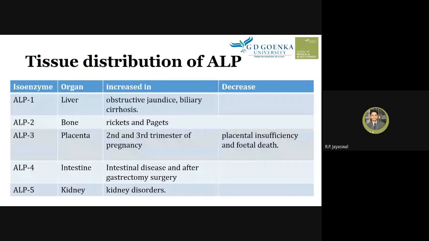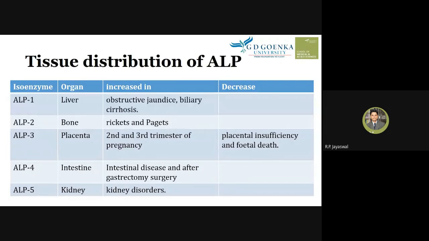So we can see these particular isoenzymes are increased in such conditions, like liver damage and liver disease, which can be observed as obstructive jaundice and biliary cirrhosis. This is related to liver disorder, where the alkaline phosphatase level will be on the higher side. Rickets and Paget's disease are related to bone, so specifically alkaline phosphatase 2 is increased.